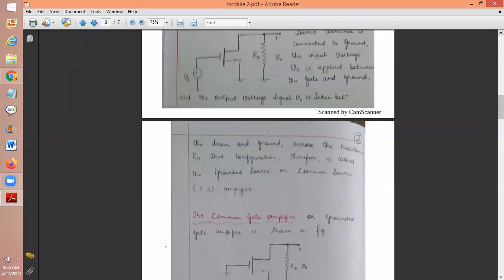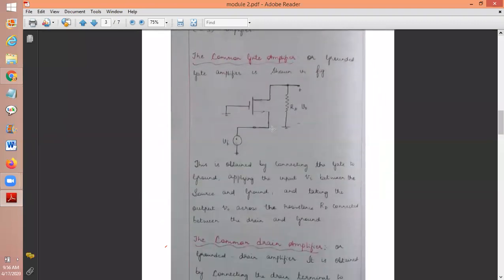Now, many of the students will make a mistake here. So in the common gate amplifier, where will you give the input?